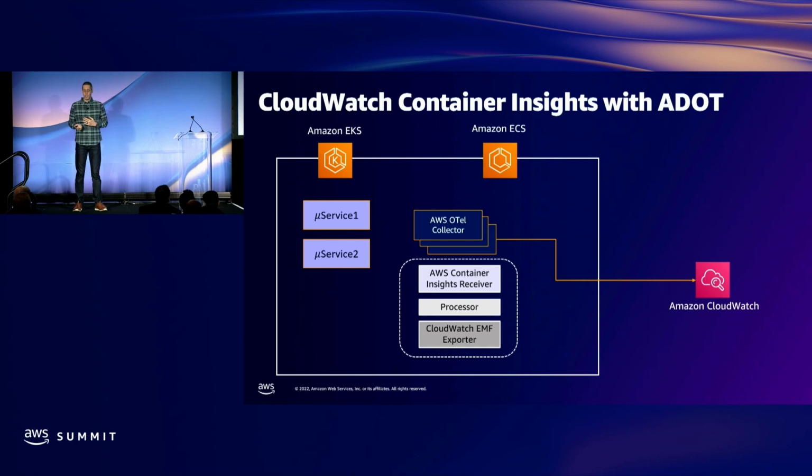So before we showed you how CloudWatch Container Insights worked using the CloudWatch agent, and should you want to swap that out for OpenTelemetry, this diagram shows how it would work. So within the OTel collector, you would define a pipeline that would have an AWS Container Insights receiver. And so this receiver is smart enough, right, and was designed to replicate everything the CloudWatch agent collects. And then we would use the CloudWatch EMF exporter, so we talked about how Container Insights uses performance log events, right, using this structured JSON format called embedded metric format. And so we have a special exporter just for that.